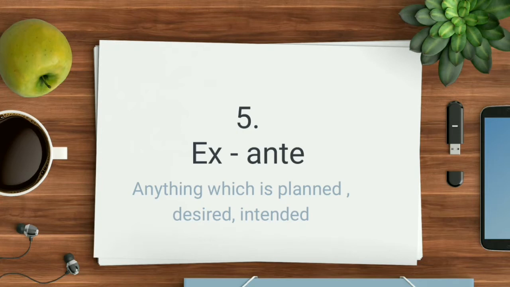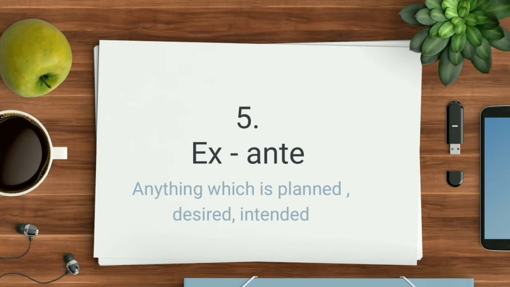Wherever you find this word in front of any economic term, it means we are talking about what is planned, what is actually desired or intended. Suppose we add ex ante in front of consumption, saving or investment. For example, ex ante saving means planned saving, how much we have planned or desired or intend to save. It has not actually happened; it is just a desired one, just an assumption or approximation.